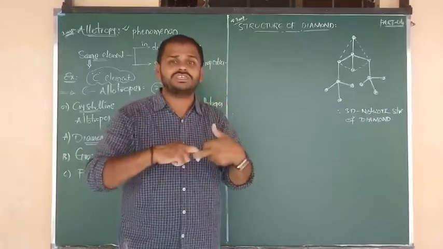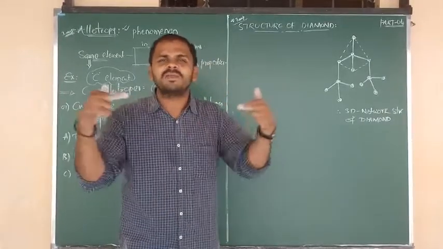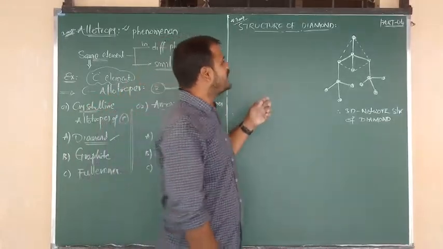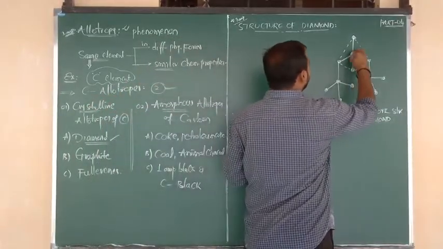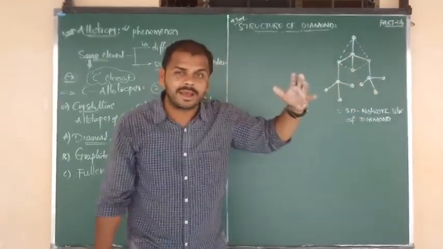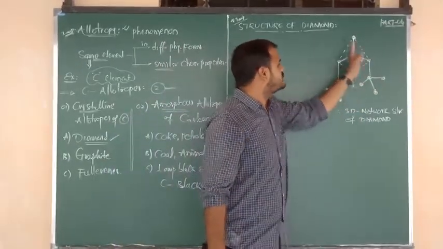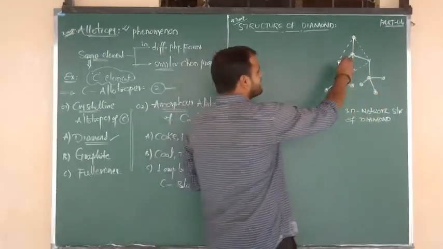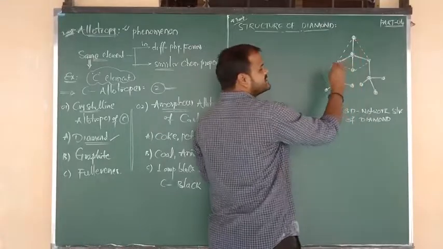Network means connections, carbon-carbon connections are there. Listen carefully. In this structure, consider that each and every dot is one carbon. So consider this central dot, it is the carbon.